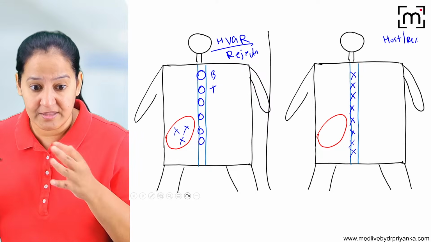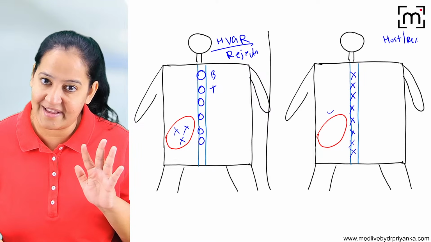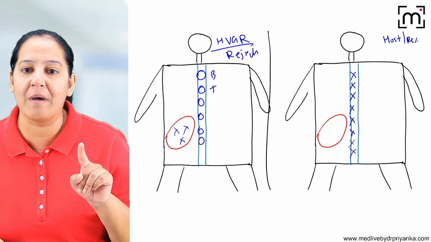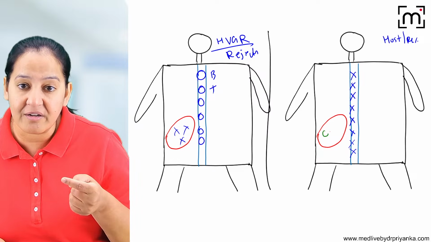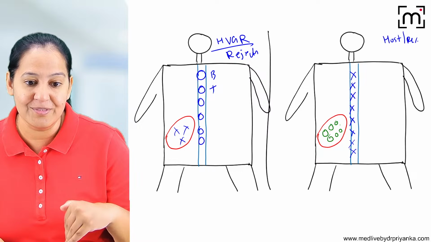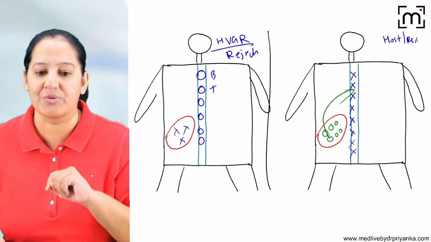You say, ma'am, it's a good thing. They will not reject the graft. I agree. They will not reject the graft. I totally agree. But here what happens? Sometimes, for example, this is a bone marrow graft. The bone marrow graft contains B and T lymphocytes. So the graft contains the immune cells. So rather than the host rejecting the graft, the graft is rejecting the host.